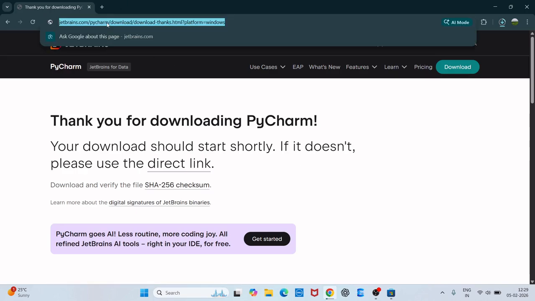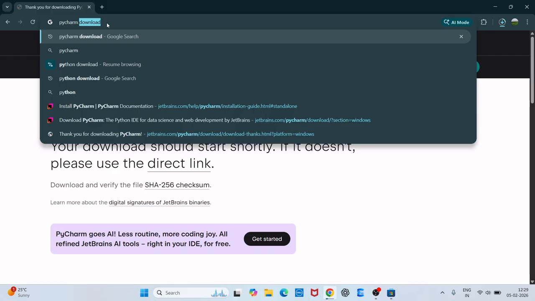So today we are going to download our PyCharm IDE, that is integrated development environment for Python. Okay, so what you will do, you will go to Google and type PyCharm download.